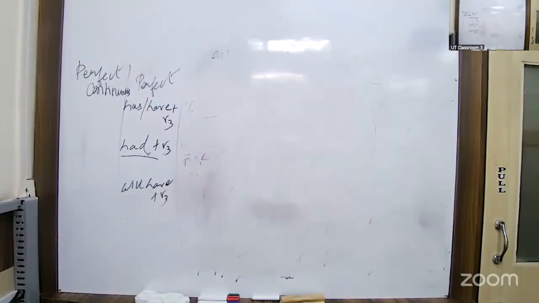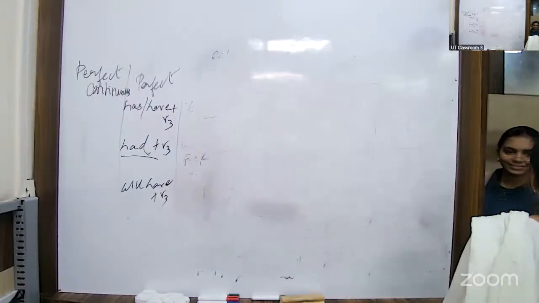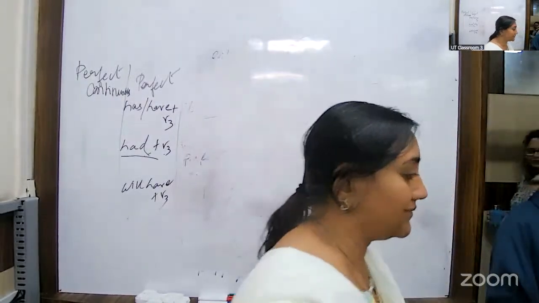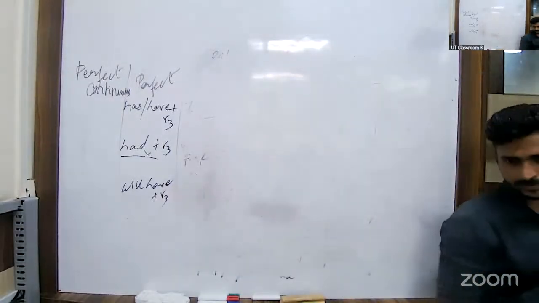Then Arun says, tomorrow, comma, I am coming to Delhi by Himalayan Queen Express. Come now, guys. Himalayan Queen Express.